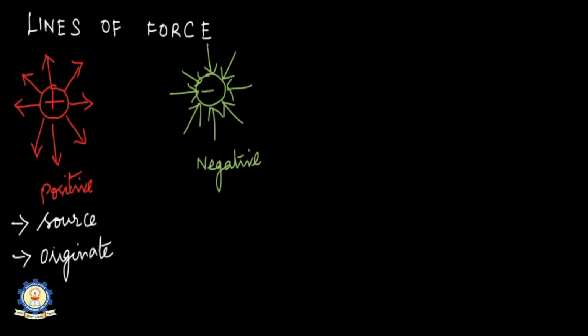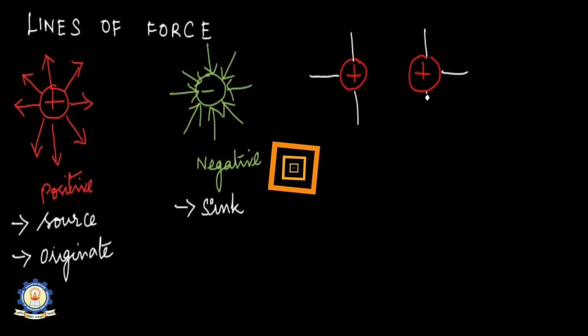Now you can see that the arrows are pointed towards it, which indicates that the negative charge acts as a sink, where the lines of force end. So lines of force start from the positive and end in the negative.